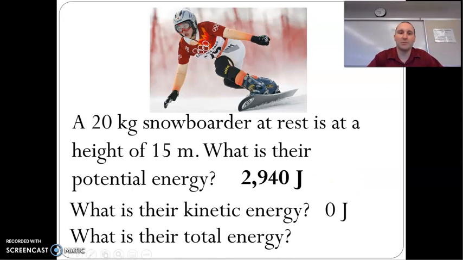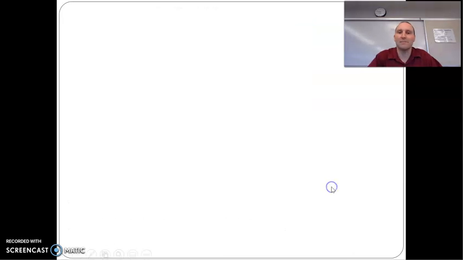What's their total energy? So all you're doing is adding these together to get their total. The potential at the start plus the kinetic at the start gives you their total, 2940. That total will never change. So from the start to the end, the total does not change, unless there's work done, which we may or may not get into this year.